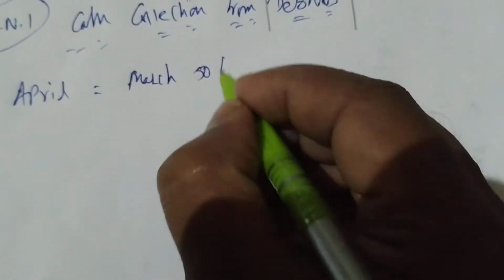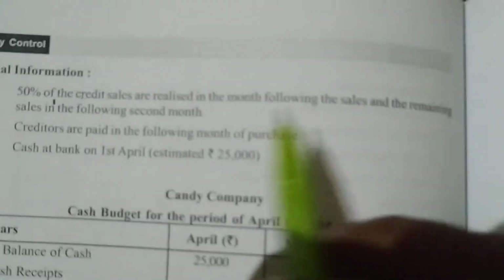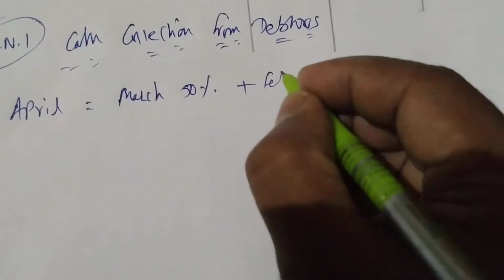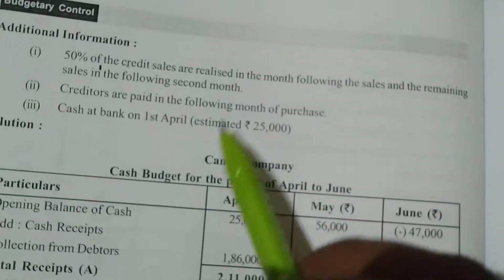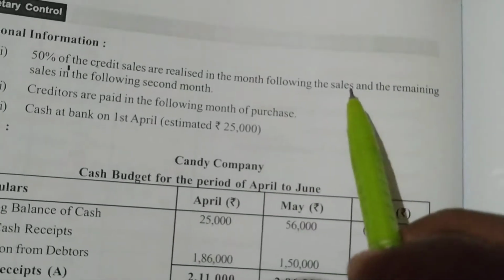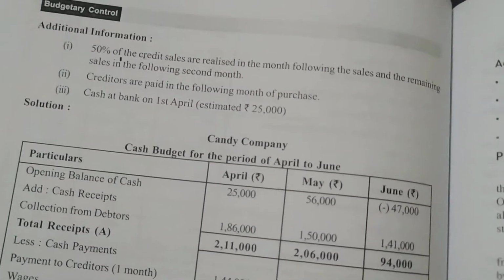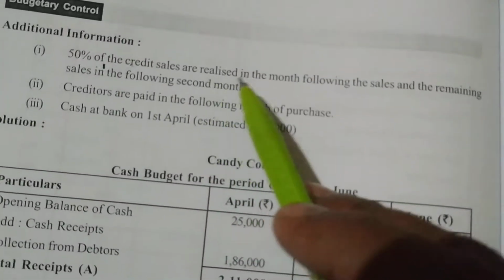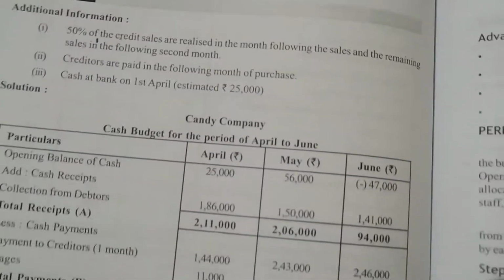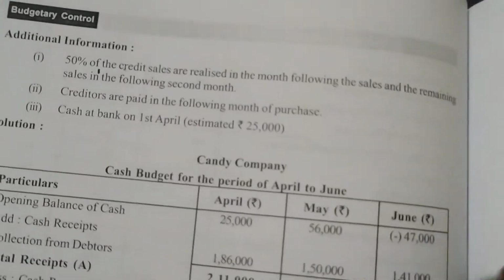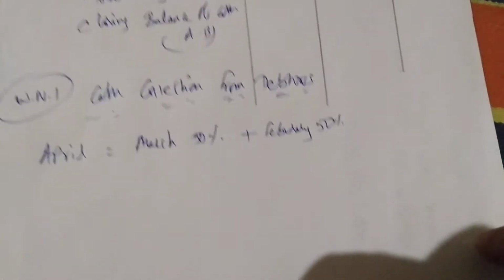Okay, so for March we have to do 50% of sales, plus one more thing: the remaining sales in the following 2 months. So for 2 months before, you go back to February. How much? 50%. So 1 month means go 1 month before April, and 2 months means go 2 months before April. Very easy. If he says 1 month following, then in the month of April we receive March's 50%, and for 2 months, we receive February's 50%.